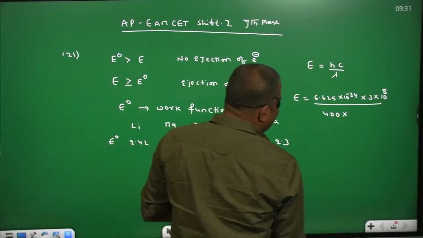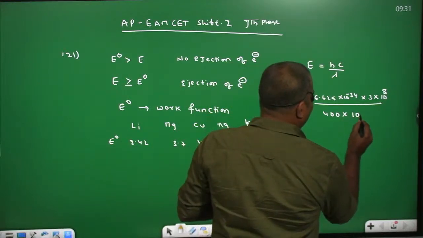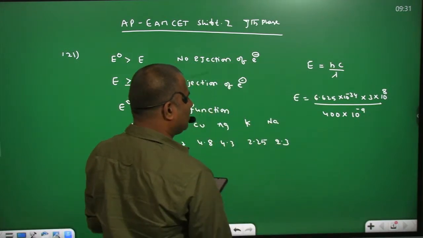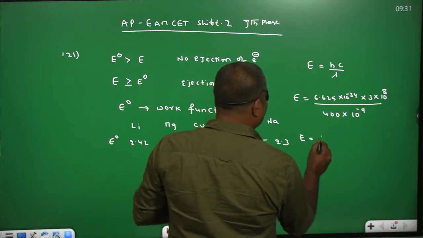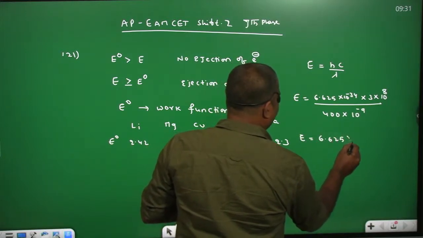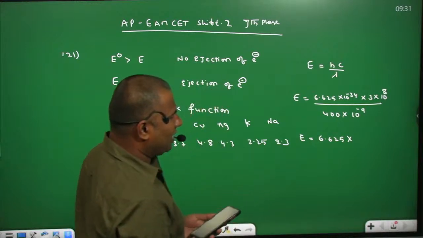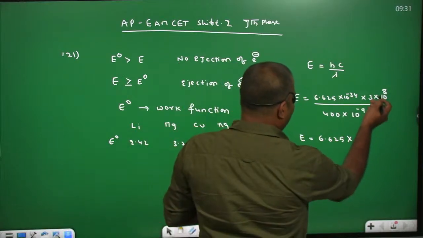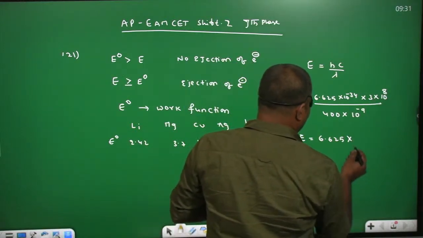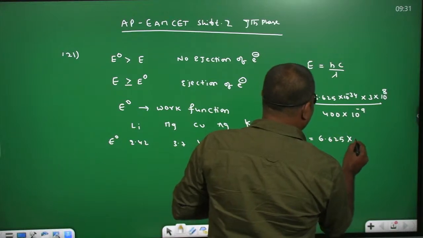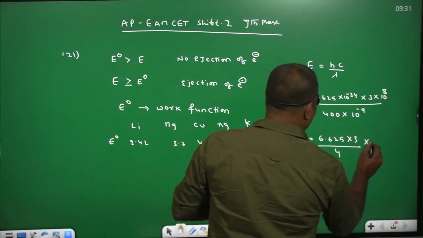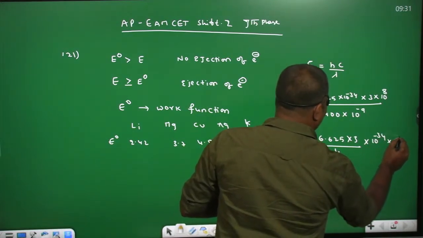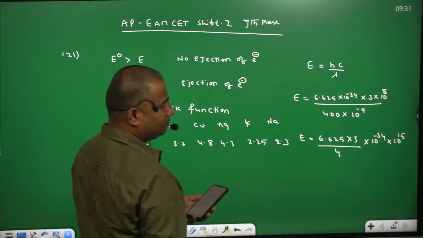1 nanometer equals 10 power minus 9 meters. So if you simplify this, you can get E equal to 6.625 into 10 power minus 34, and 10 power minus 9 you can write as 10 power minus 7. The 10 power minus 7 into 10 power 8 means 10 power 15. That is 3 into 4 into 10 power minus 34 into 10 power 15. This is the value.